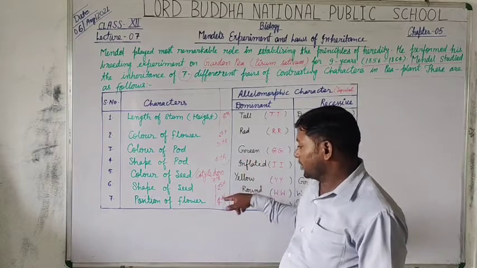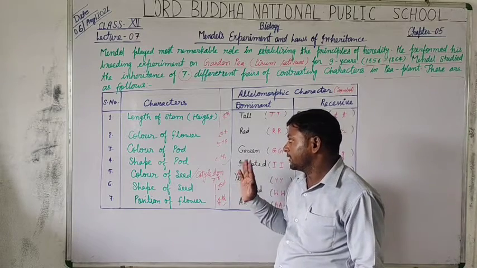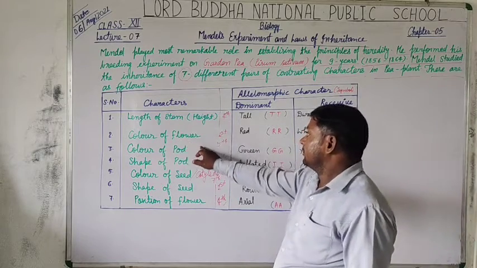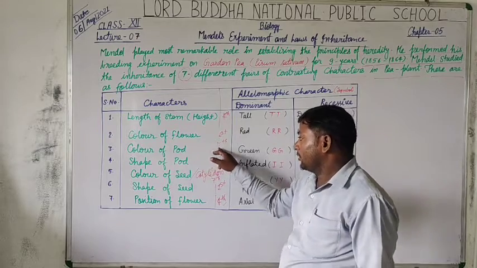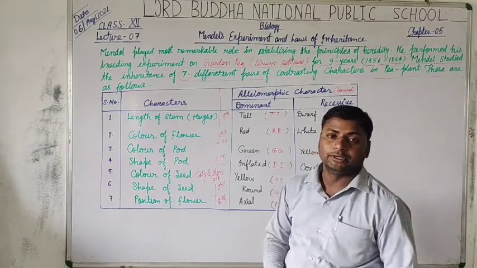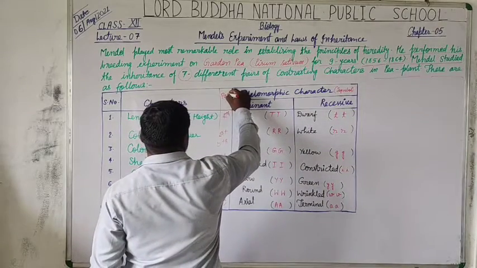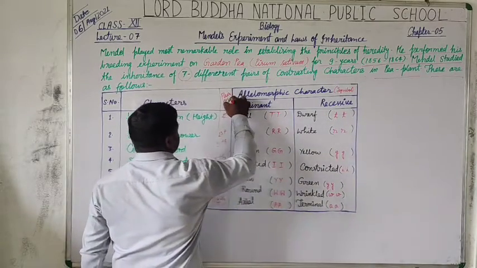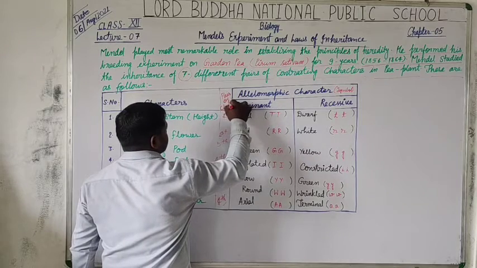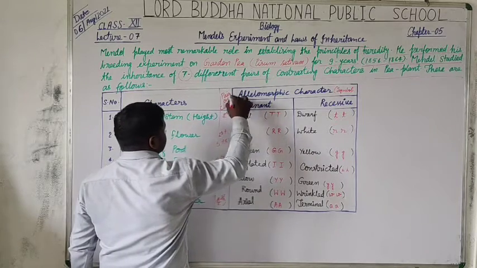Color of seed or cotyledon lies at the 7th pair, and the color of pod lies at the 5th pair of chromosomes. So students, these are the pairs of chromosomes.